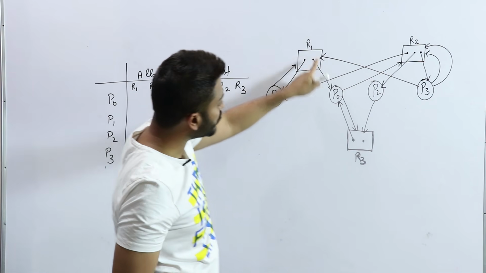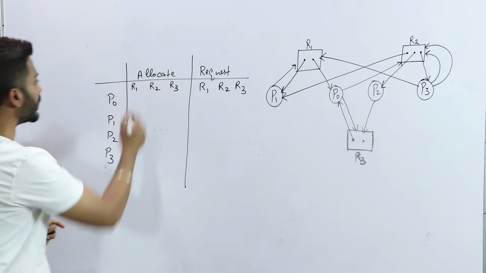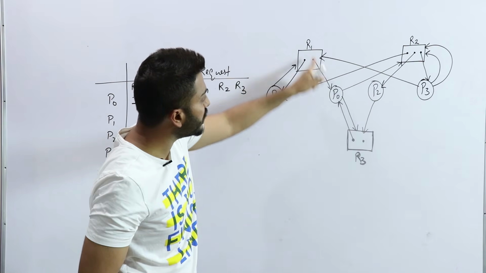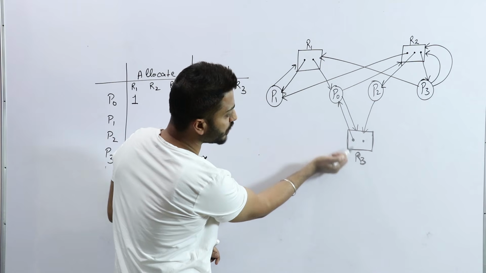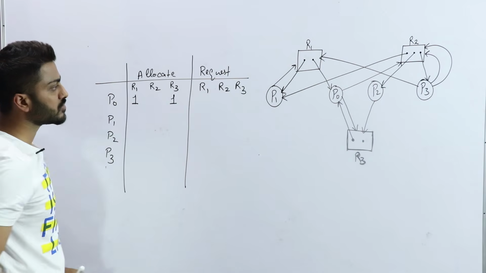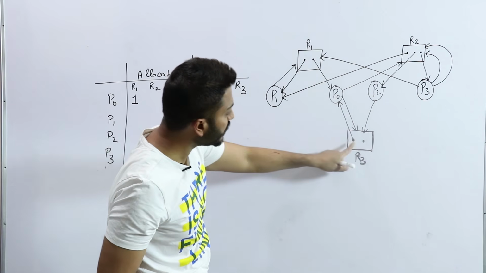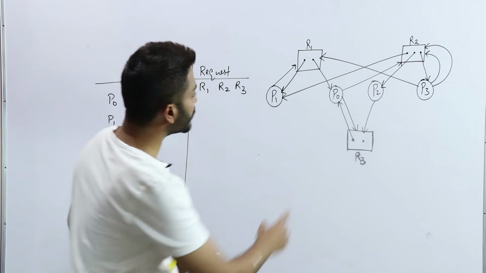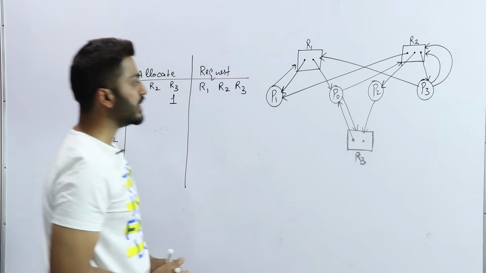P0 is already holding one resource of R1, so you can write 1 in this case. Check whether P0 is holding any other. Yes, P0 is also holding one resource of R3, so just write 1. You have to fill this table first. P0 is holding one resource of R1 and one resource of R3. Check if P0 is holding any other resource. P0 is not holding any other resource.